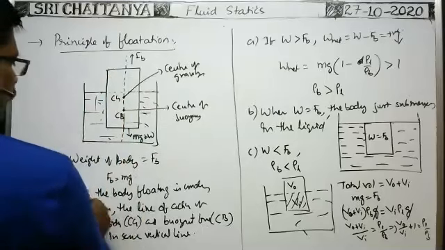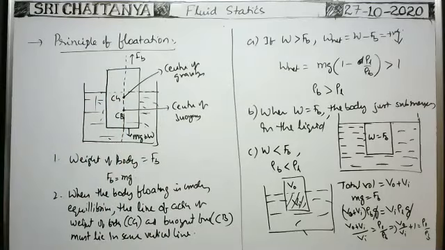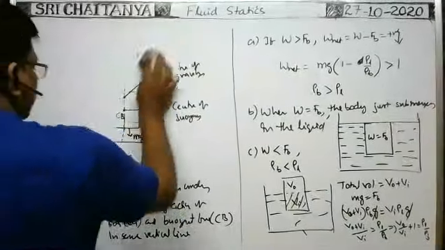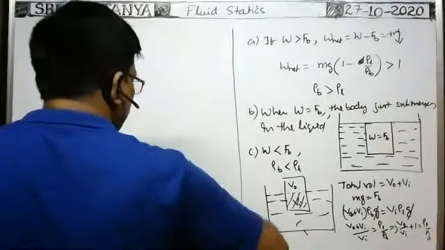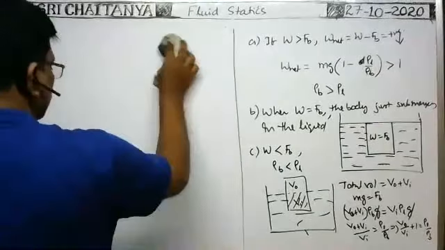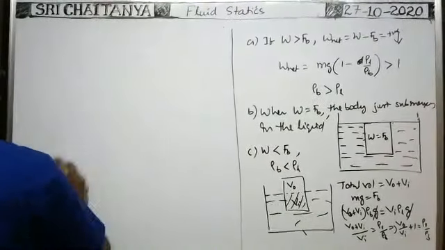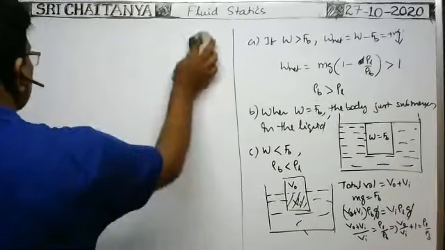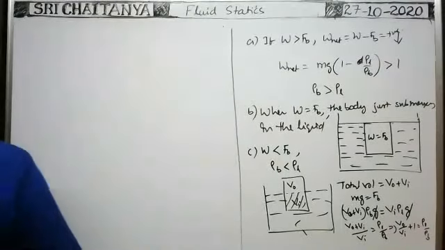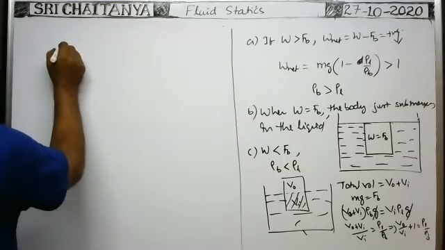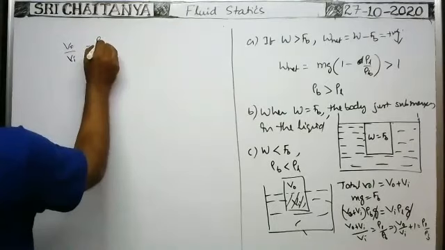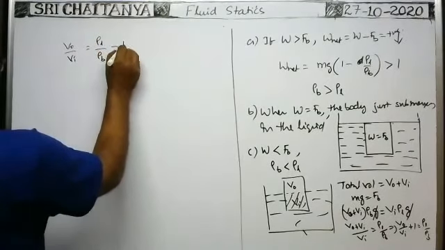Then in this case, what is the fraction of volume of the body inside the liquid, or the fraction of volume of the body submerged in a liquid? So in this case, V out by V in is equal to density of the liquid by density of the body minus 1.